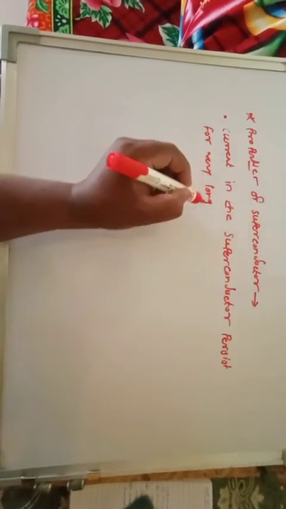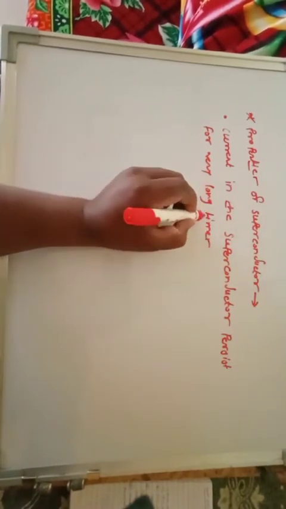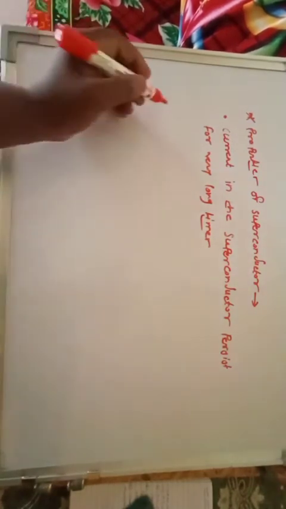So this is the first important property of this superconducting material. Whatever the current which is flowing in the superconducting material, it persists for very long times.